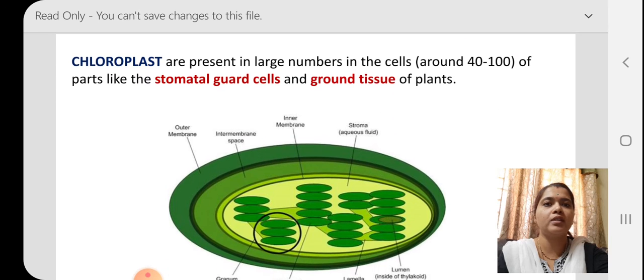So what is a chloroplast, and where is it present? Chloroplasts are present in large numbers, around 40 to 100, in the cells of parts like the stomatal guard cells and ground tissues of plants, children.